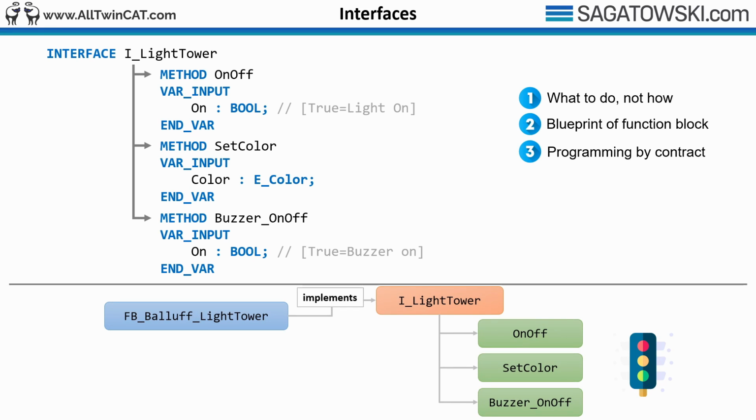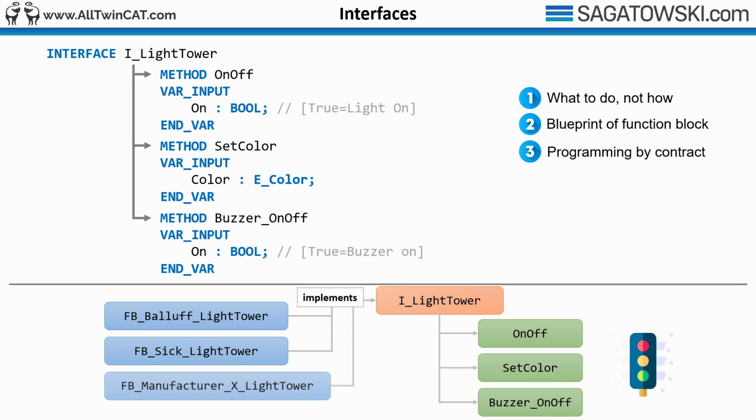Now let's imagine we have an actual implementation of the interface I_LightTower that is specific for the company Balluff's light towers. The FB_Balluff_LightTower is one type of light tower that has an actual implementation of the interface. Balluff is just one manufacturer of many, and the Balluff one might have an implementation that differs from the others. Another manufacturer that might do light towers is SICK, and then this goes on. There might be many manufacturers doing light towers, although all of them share the behavior that they have a way to turn them on and off, set the color of the individual lamps, and also a possibility to set a buzzer. They all implement the same interface I_LightTower.